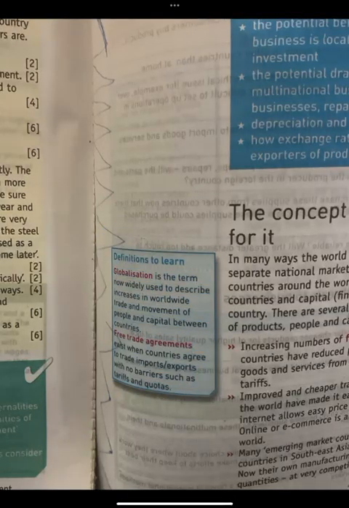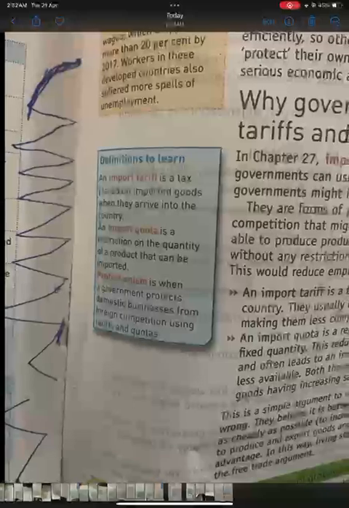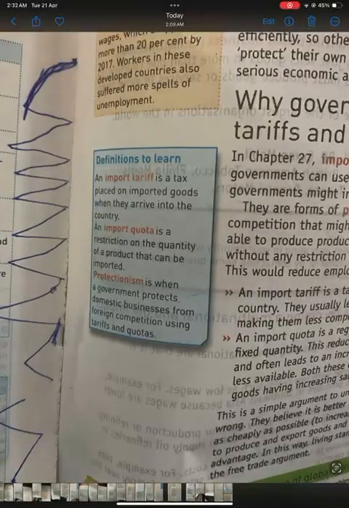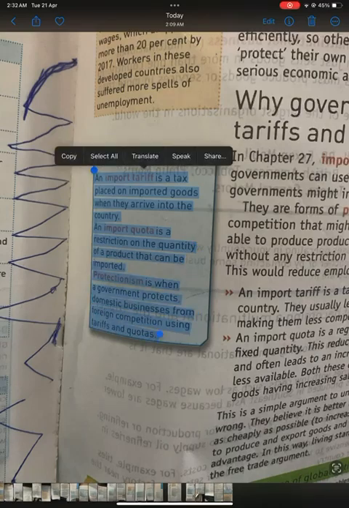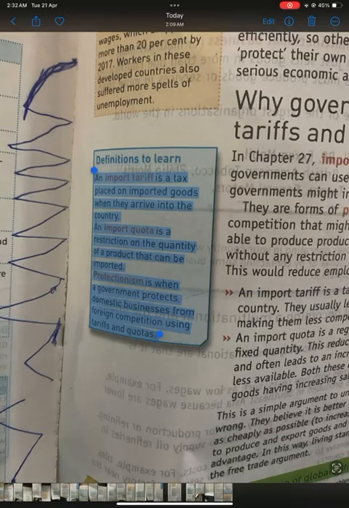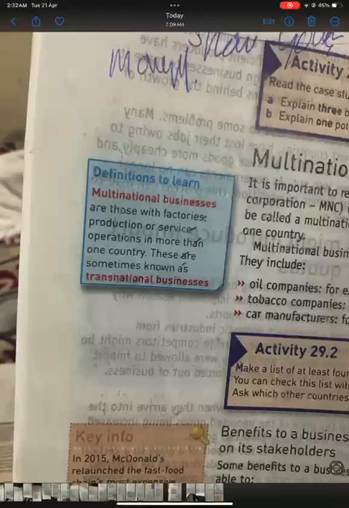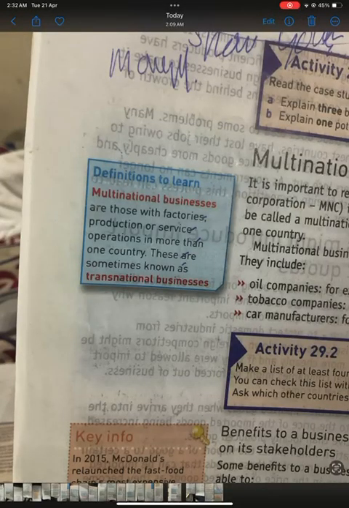Globalization is the term now widely used to describe increases in worldwide trade and movement of people and capital between countries. Free trade agreements exist when countries agree to trade imports and exports with no barriers such as tariffs and quotas. An import tariff is a tax placed on imported goods when they arrive into the country. An import quota is a restriction on the quantity of a product that can be imported. Protectionism is when a government protects domestic businesses from foreign competition using tariffs and quotas.